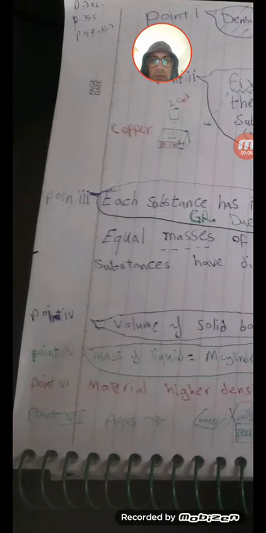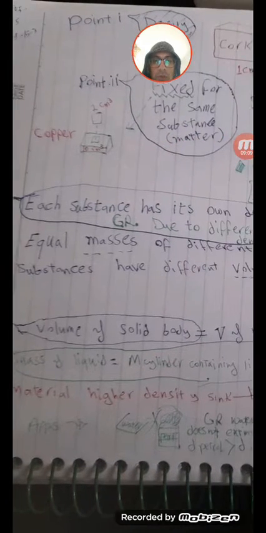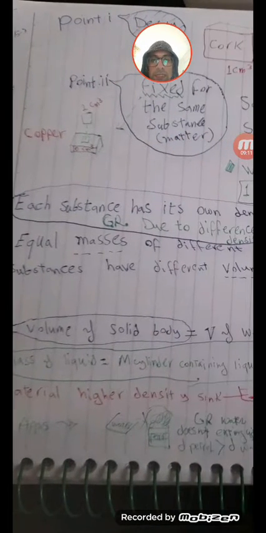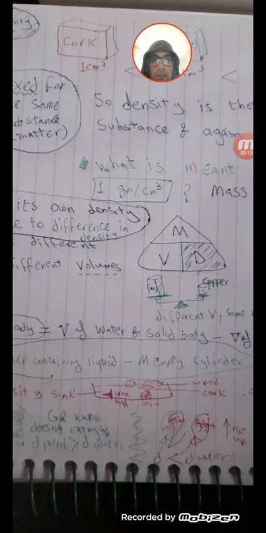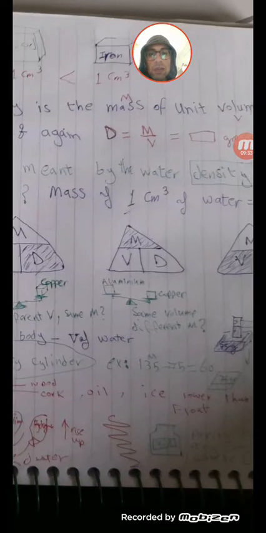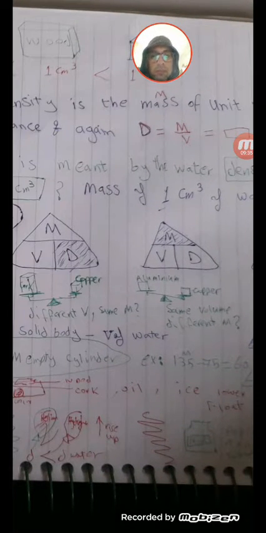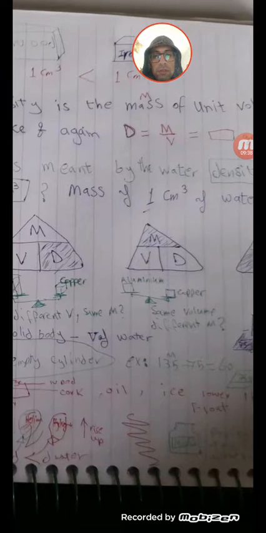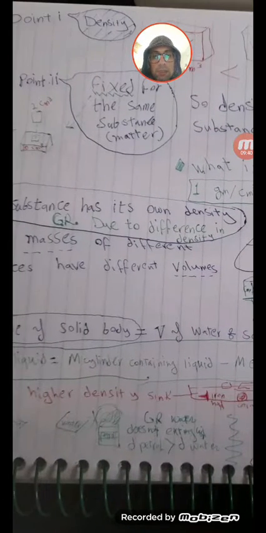The sixth point talks about metals, or materials of higher density. Here I drew an iron nail, and the red iron nail sinks down. Also, a coin like 1 pound or half pound sinks down, while wood, cork, oil, even ice blocks, all float up.